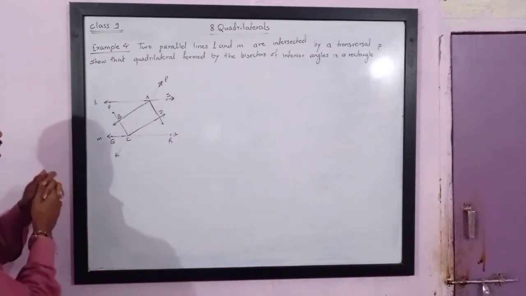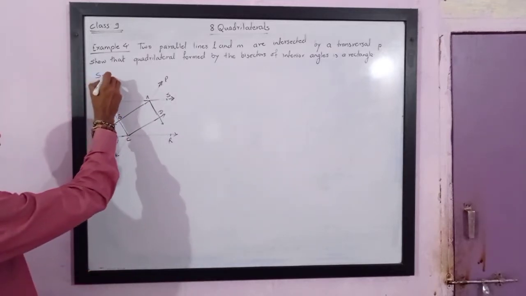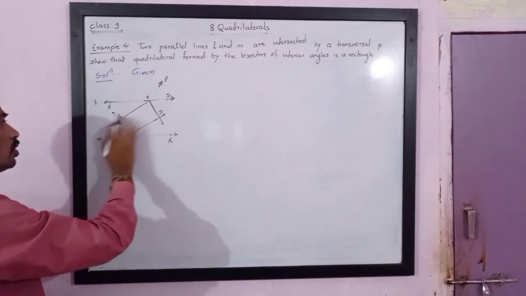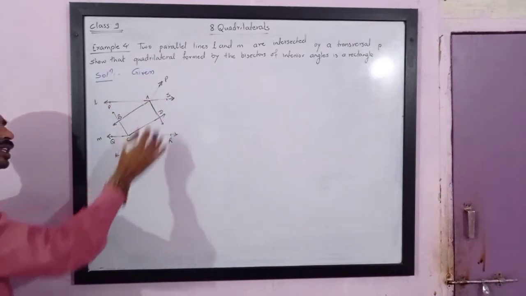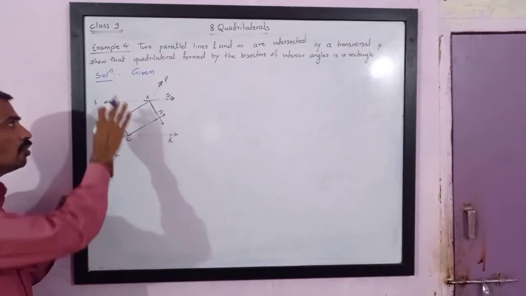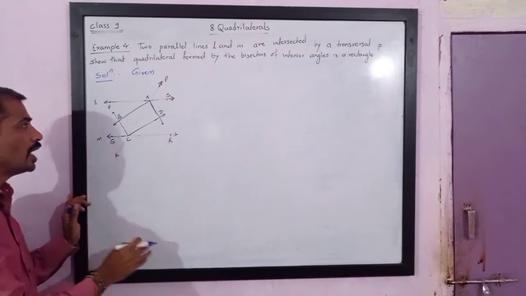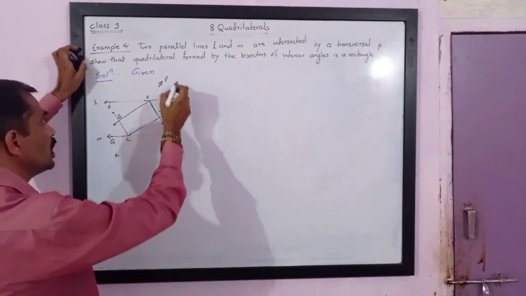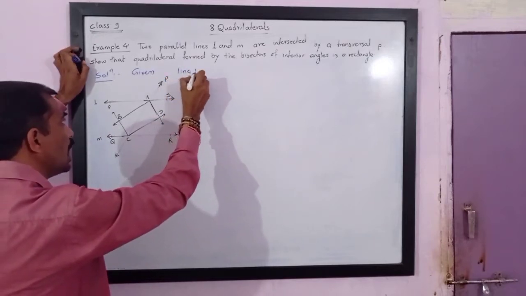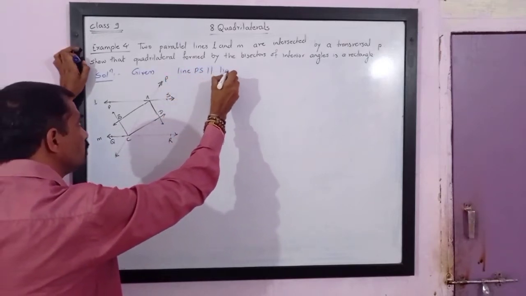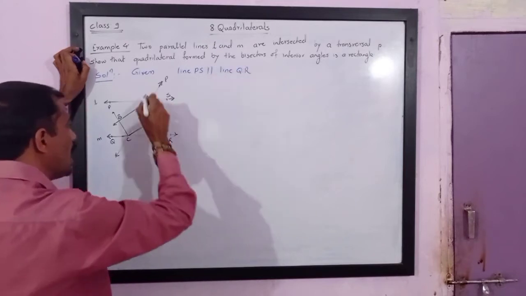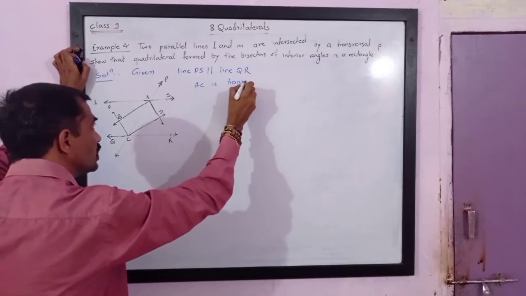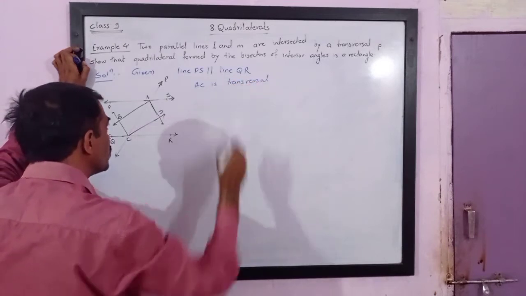For this, first we need to write the given things. The figure is already given in the text. We are given line PS parallel to line QR, and AC is the transversal. This is what is given to us.